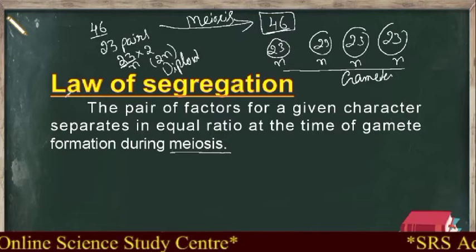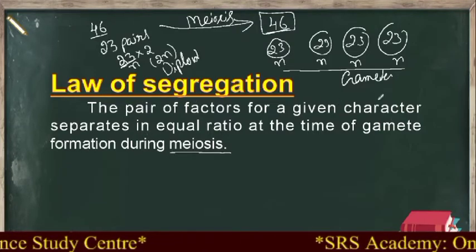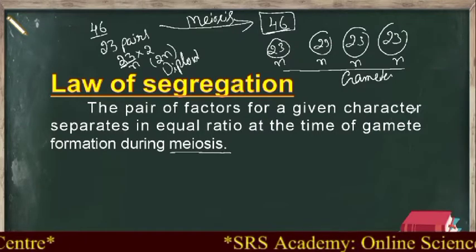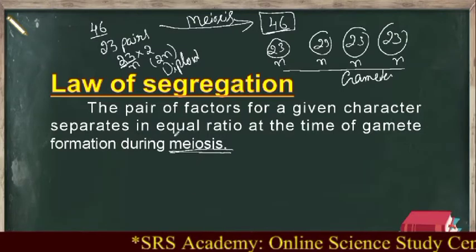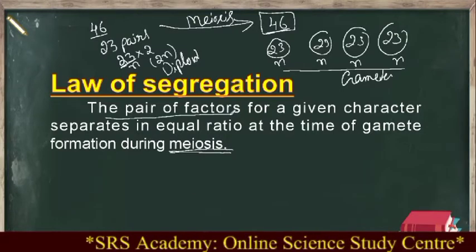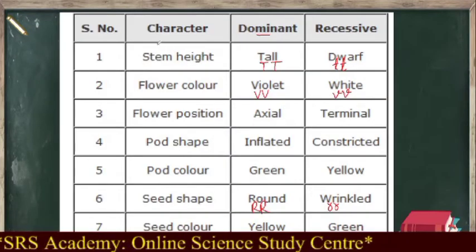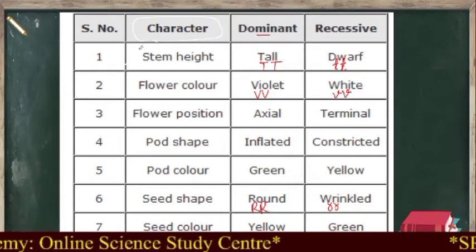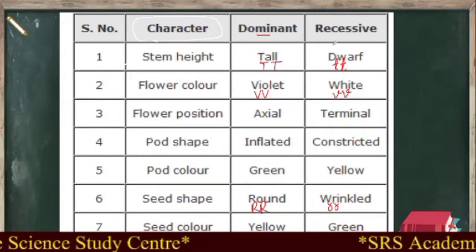So now we will move to the law of segregation. The pair of factors for a given character separates in equal ratio at the time of gamete formation during meiosis. So meiosis is over. Now what are the pair of factors for a given character? Just look here, which is a character. If I select only one character, that is stem height, this is a character, and this character has two contrasting forms.